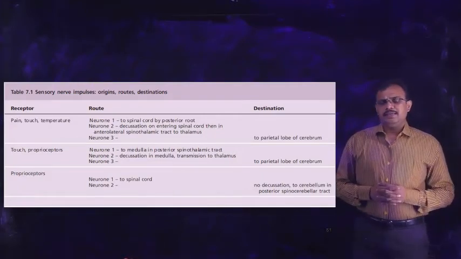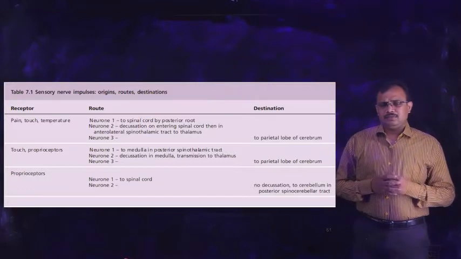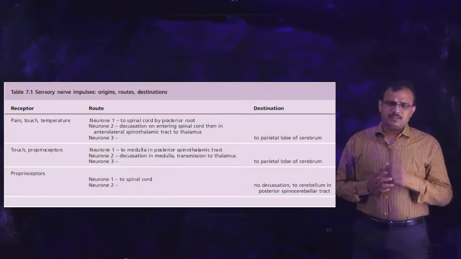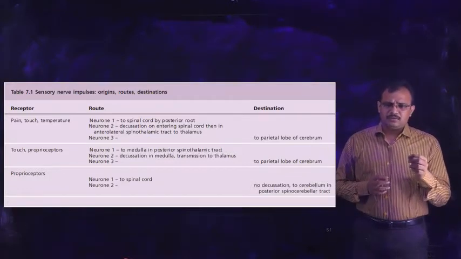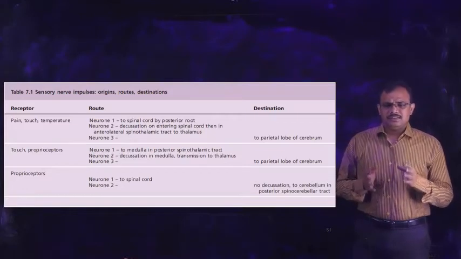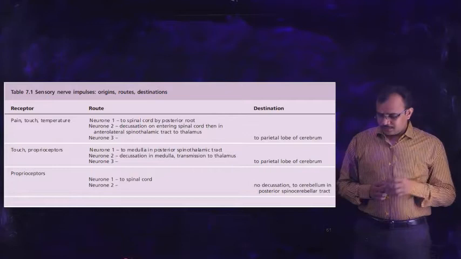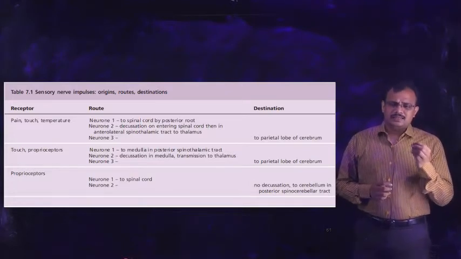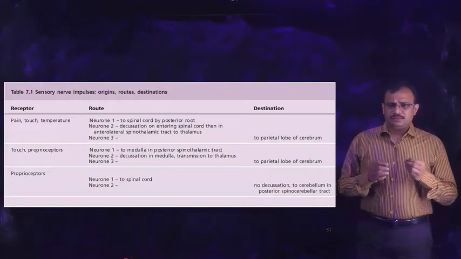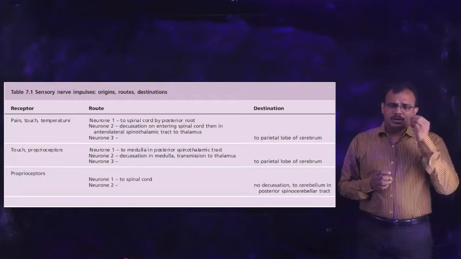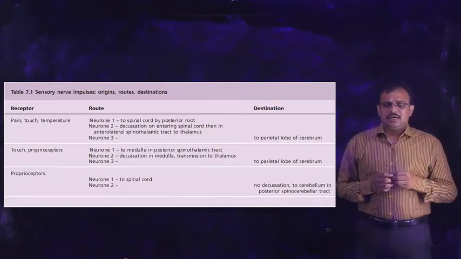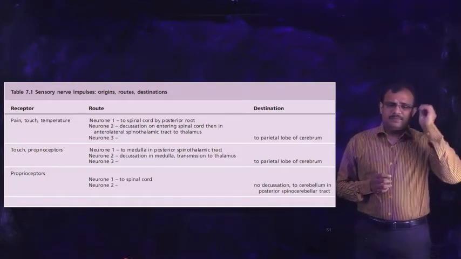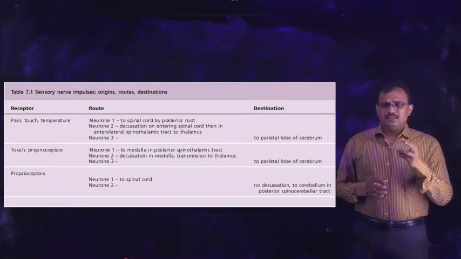So here in the three neuron system, the sensory nerve emerges from the sensory organ, in the sense a region where the sensory information is initiated, and from there it is conveyed to the spinal cord, and from the spinal cord to the medulla or thalamus, and from the thalamus to the parietal lobe. So this is a three neuron system.